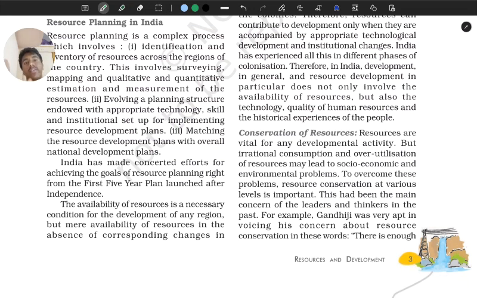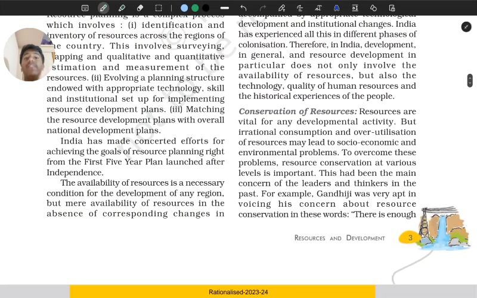And moving on, we have matching the resource development plans with overall national development plans. If we did all of this surveying and extraction, we should do something with those resources, right? If there is more energy in Rajasthan, we should supply that energy to Arunachal Pradesh. If there is water in Arunachal Pradesh, we might transfer it to Rajasthan, right? That is how we need to implement plans. We should match the resource development plans with the overall national development plans. Next, we also have a 5-year plan. From the first 5-year plan, India has made concentrated efforts for achieving the global goals of resource planning, right from the first 5-year plan launched after independence.